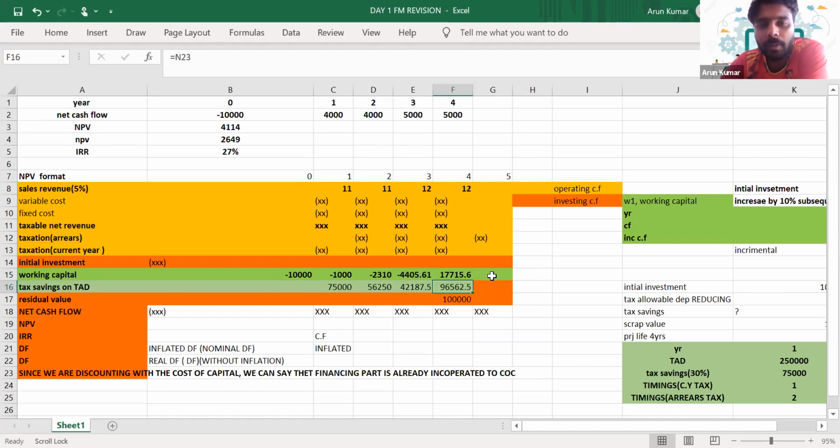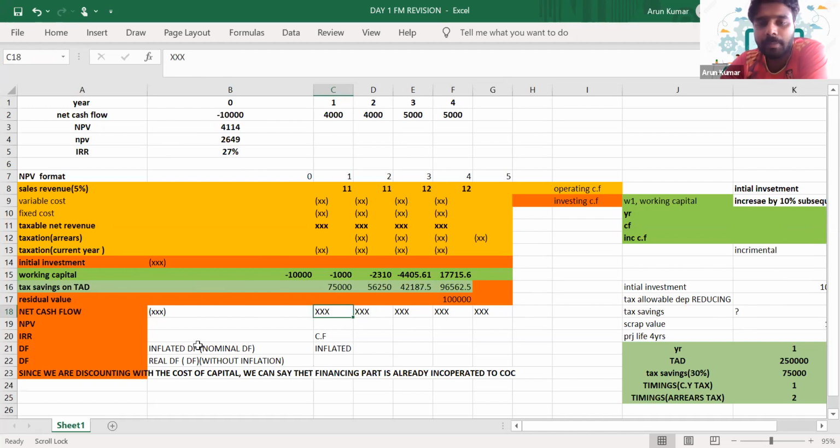Is it clear, everyone? So after making the adjustments for working capital and tax savings on tax allowable depreciation, finally the resale value will get added back, and finally you will get the net cash flow. Now the net cash flow will get discounted at the relevant discounting rate to calculate the NPV or IRR.